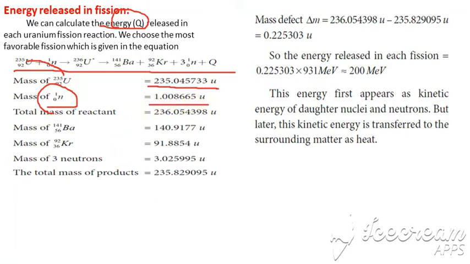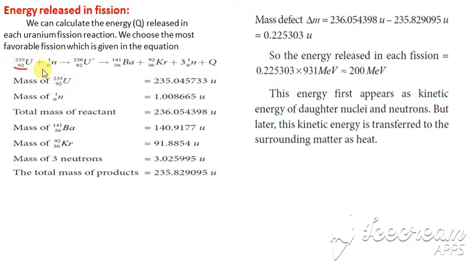The reactants are uranium 235 and a neutron, so we add both. When you add, we get the value as 236.054.